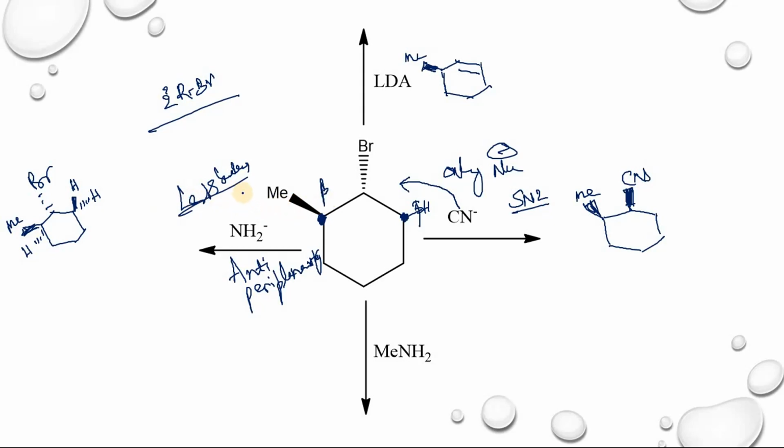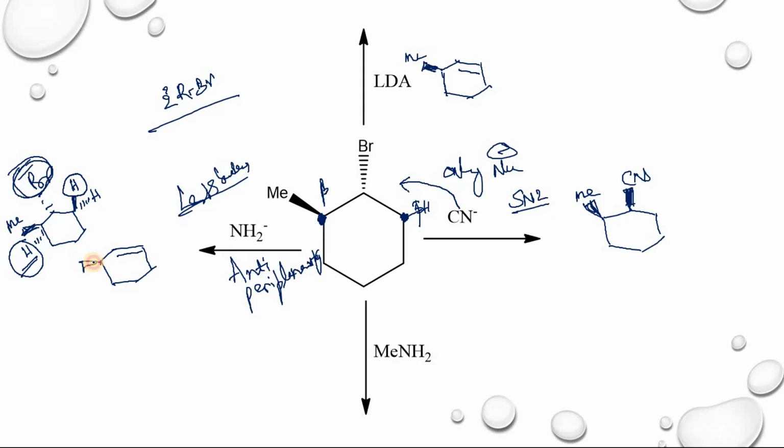Actually, in the less bulky case the product should be Saytzeff. But in this case, this hydrogen and this bromine are not anti-periplanar, so there is no removal of this hydrogen and this bromine. It is not possible. In this case, there is a removal of the hydrogen which is above the plane and the bromine which is below the plane. These are in the anti-periplanarity condition. So in this case you will get the less substituted alkene.